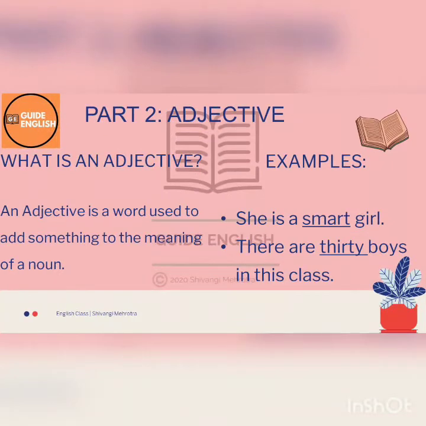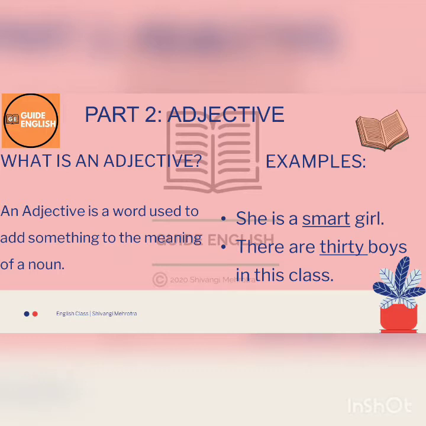Let's move ahead to our second part of speech and see what it is. So here we have our second slide, which is adjective, and let's learn about adjectives. What is an adjective, dear friends? Adjectives are those words which modify or describe a noun. Basically we can say they are used as modifiers in the sentence, and let us understand them better with the help of examples. The first example says, "She's a smart girl."